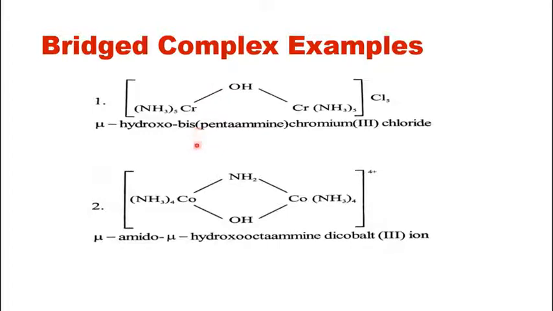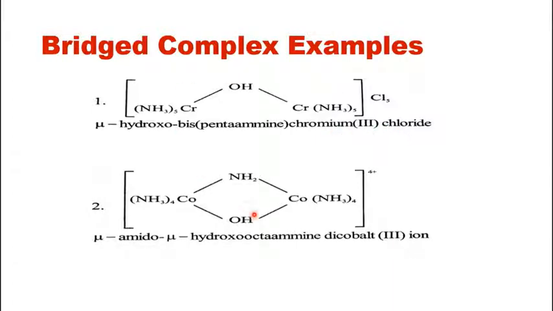Then you have bis. This is because there is a big group present here, a metal coordinated with 5 ammonia ligands. So bis pentaammine, because there are 5 ammonia molecules, pentaammine chromium. In brackets you will mention the oxidation state of the metal as 3. This is the cationic part that ended here, and outside you have the anionic part, that is chloride. So mu hydroxo bis pentaammine chromium 3 chloride.